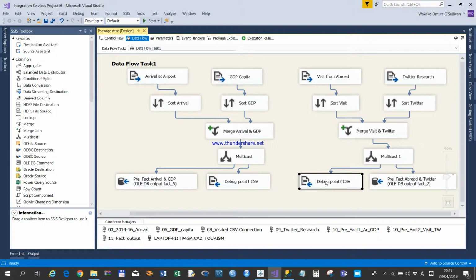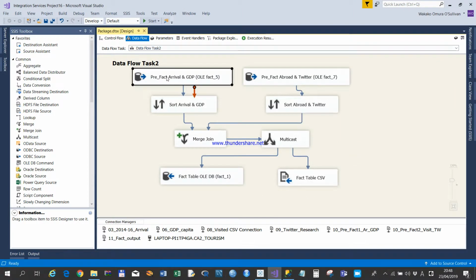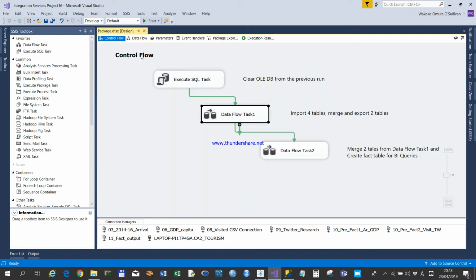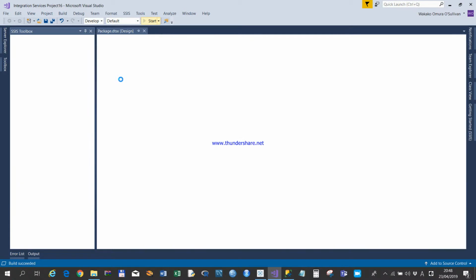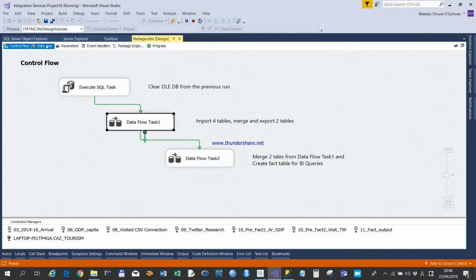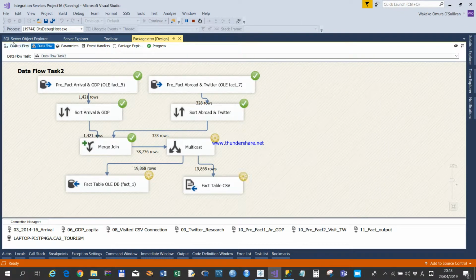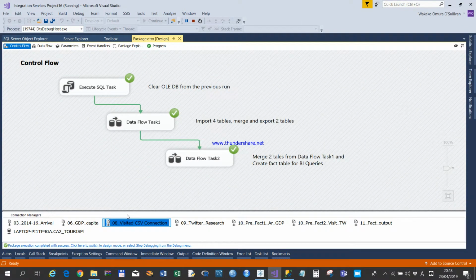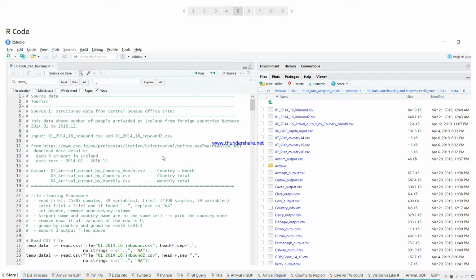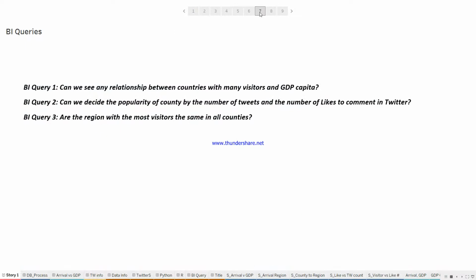And then this is the export to the CSV, the check for the breakpoint. And this is the data from task 1. So we merge here and export it to the fact table for presentation. And this OLEDB can be used as an internal check. So now we run the start. Okay, run. Now we can go back here, and now we see the query.